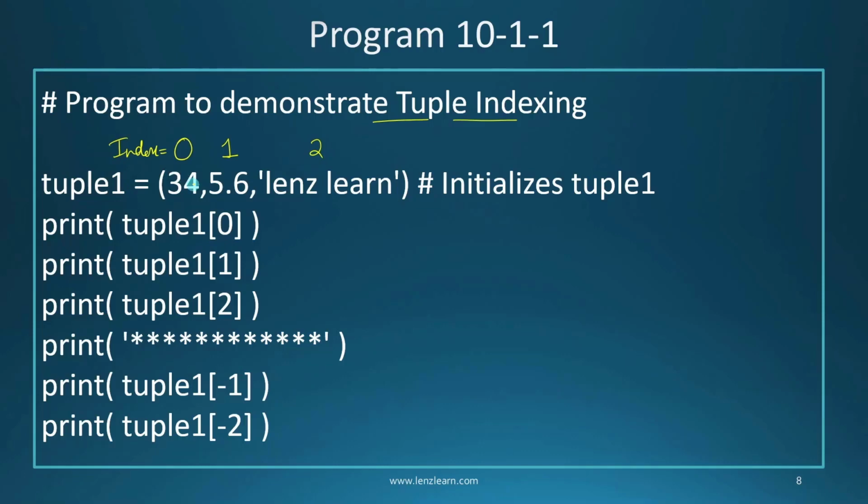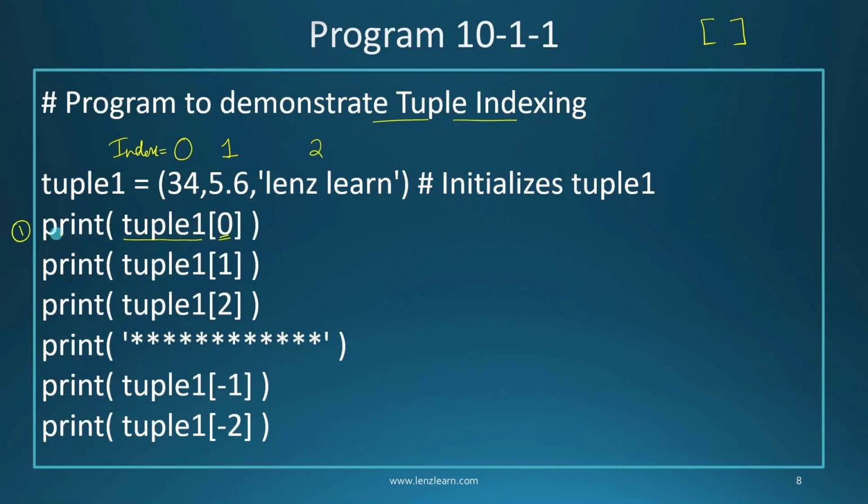If you want to access individual elements inside a tuple, you have to use the name of the tuple variable and inside square brackets you have to give the index. So whether you are working with a string or a list or a tuple, when you want to work on the index value, always remember you have to give the square bracket, because index value works with square bracket only.